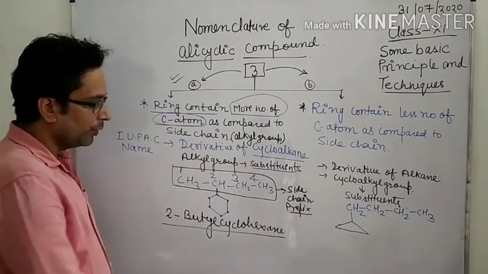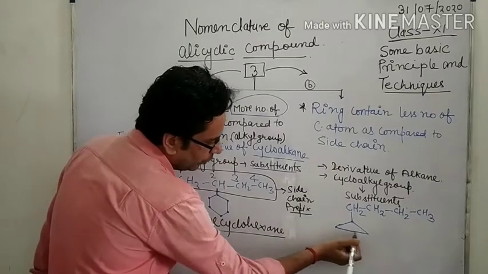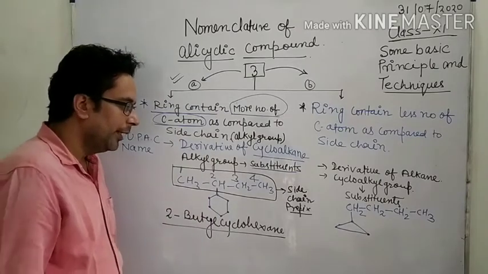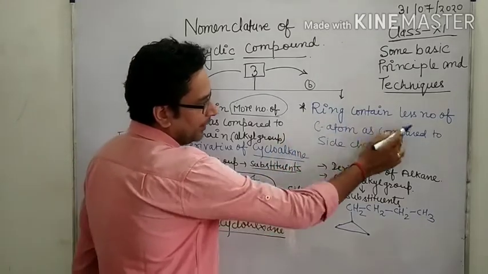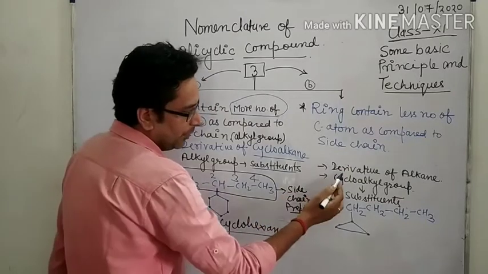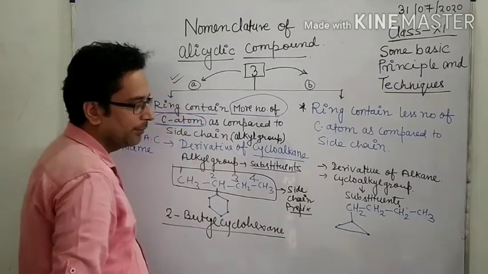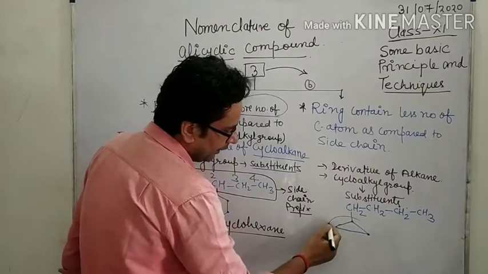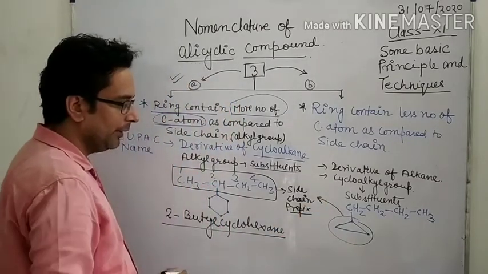Okay, now look here, in this case you calculate the total number of carbons: 1, 2 and 3. Okay, so which one is considered as the side chain? So look here, if the ring contains less number of carbon atoms as compared to the side chain, the compound is a derivative of alkane, and the cycloalkyl group is the substituent. Means in this condition, this is known as the side chain, and the side chain is used as a prefix.